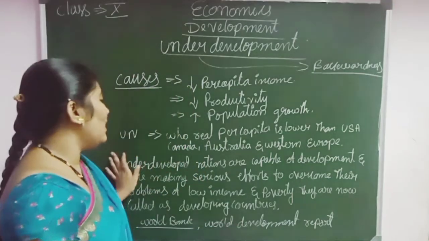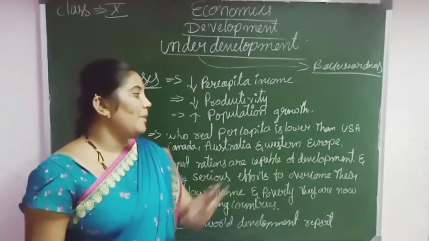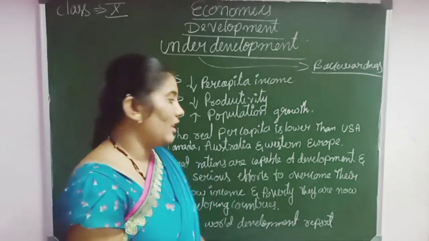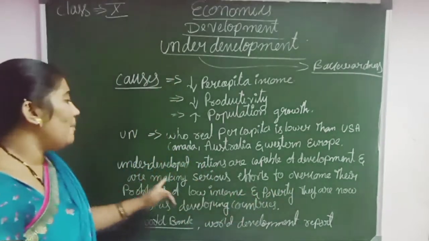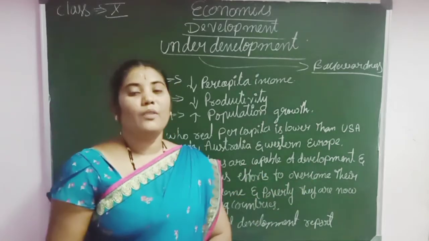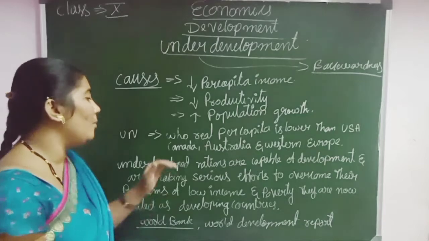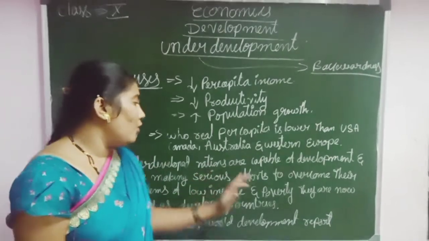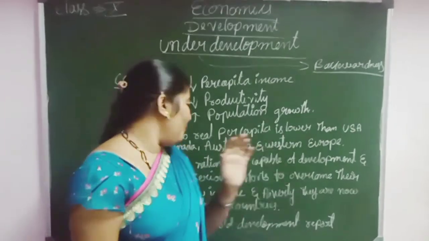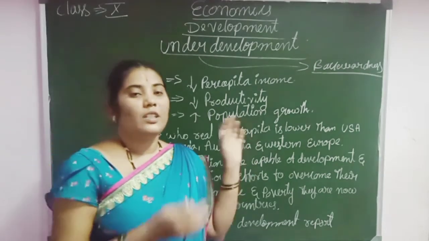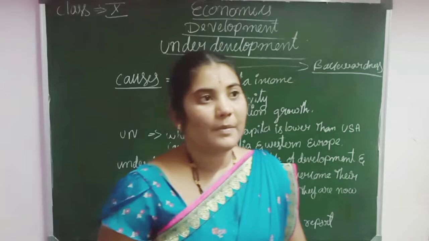Afterwards, underdeveloped nations are capable of development. That is, underdeveloped countries are capable of development and they are making serious efforts to overcome their problems of low income and poverty. They are now called developing countries. Okay, so we already understand the meaning of underdevelopment.